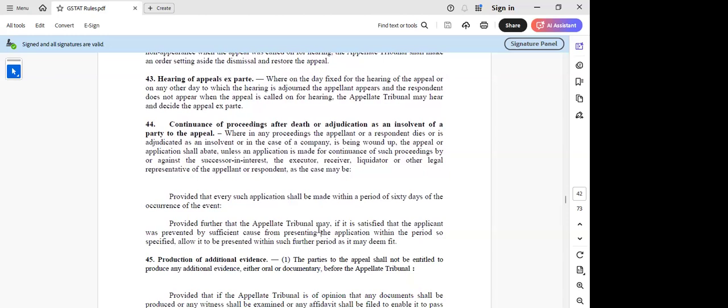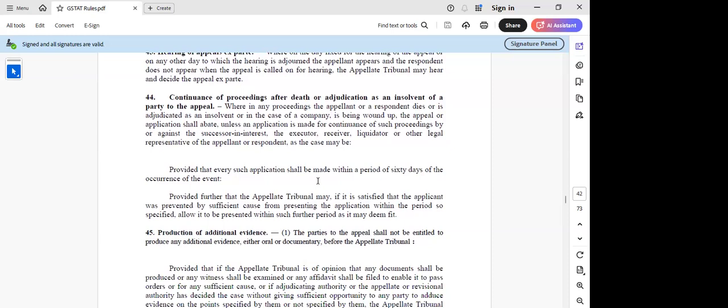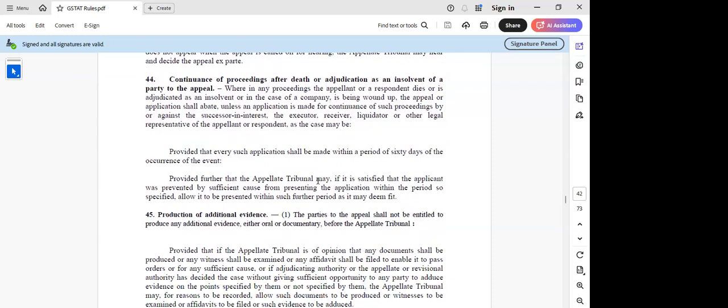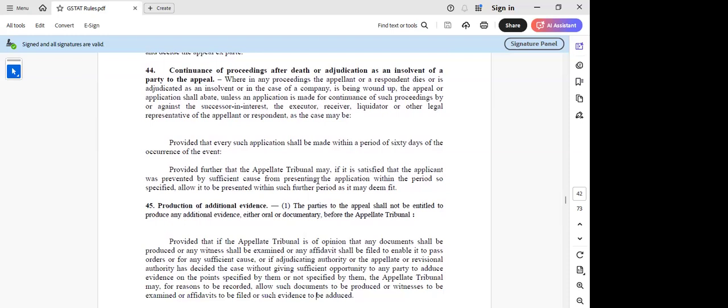But I think this will be removed, because they cannot bring out some procedure which is beyond the provision of the law. Now, this is more important, sir, this production of additional evidence. Because here they are just trying to say that the parties to the appeal shall not be entitled to produce any additional evidence, either oral or documentary, before the appellate tribunal. There's a separate section and rule which defines in what scenarios they can ask them to produce the additional evidence.